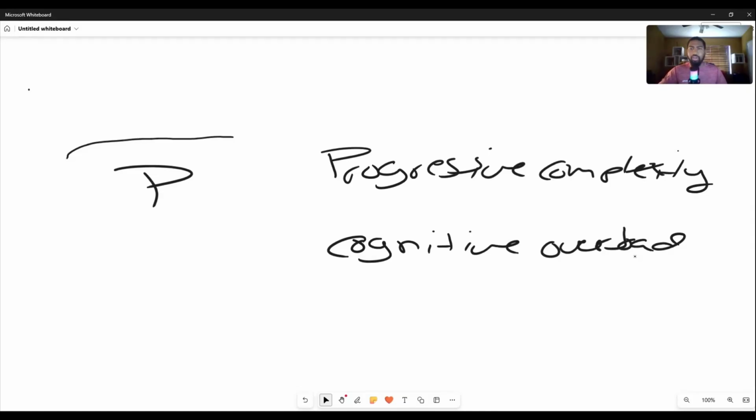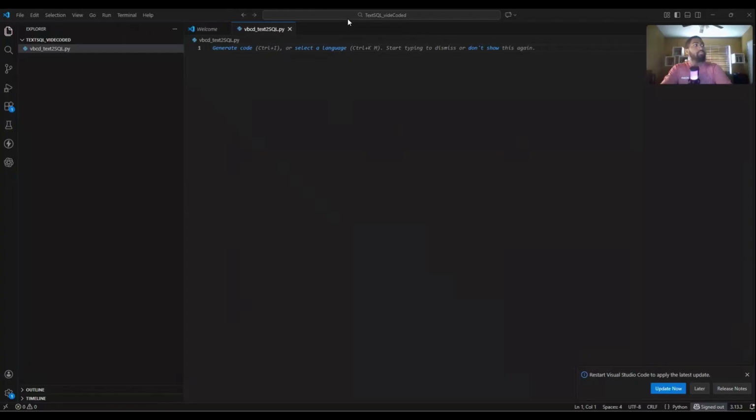Again, you don't want to overload with instructions unless you're doing some type of research task. I think that's the only time you may want to give it a full list of instructions, and then you can let it bring back whatever information and then ask questions against that information. And then progressive complexity is also something that you want to pay attention to. But anyways, let's jump to the actual demo.